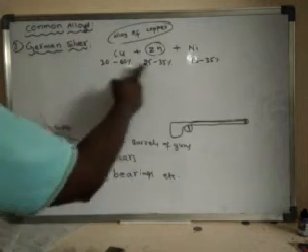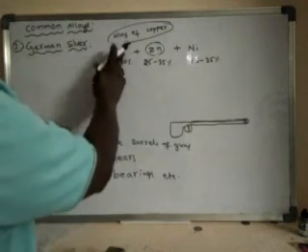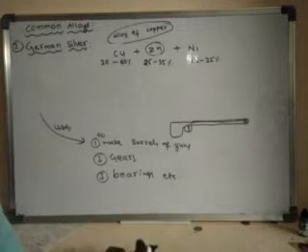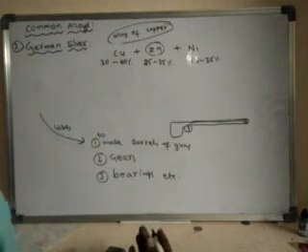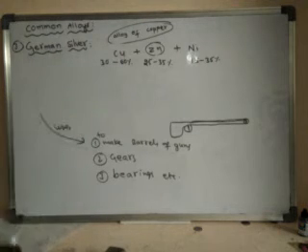German silver is made up of these three metals, and copper is the principal metal. Principal metal means main metal. The main metal used in German silver is copper.